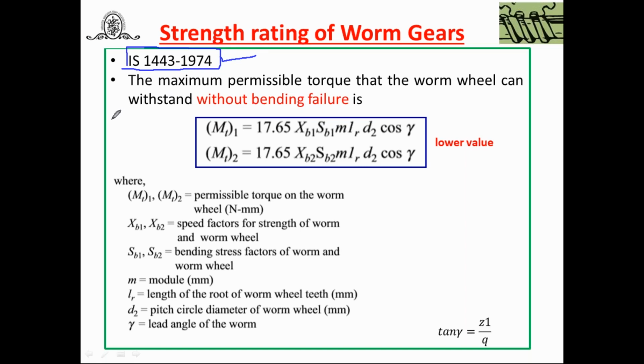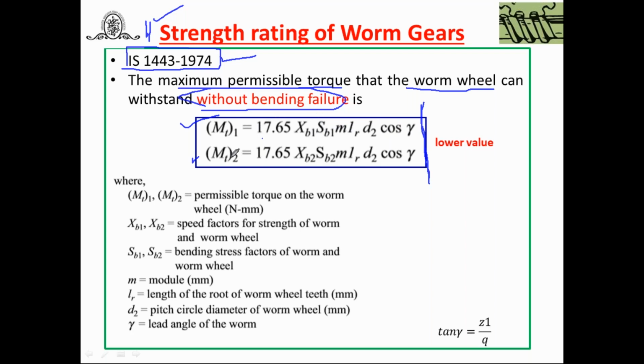According to this strength rating and wear rating, let us first discuss strength rating. According to the strength rating of worm gears in this code, the maximum permissible torque that a worm wheel or worm gear can withstand without bending failure is given by two expressions. Empirical relations are given directly in the data book or code. You can refer MT1 is equal to 17.65 XB1 into SB1 into M into LR into D2 into cos gamma.